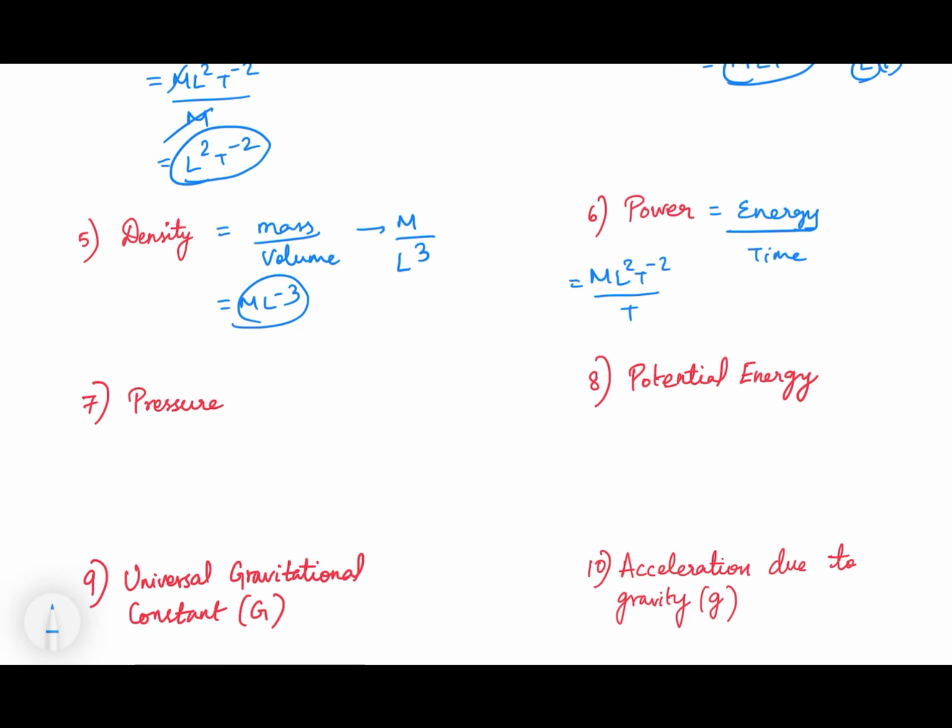Now here, don't make a common mistake everyone is making. Please look carefully and understand this. When this T is going up, it is going to become negative. Don't put positive. So M L^2 T^-3. It is not T^-1, not at all. When this T is at the bottom, it is positive, but when it goes to the top, it is going to become negative. So T^-2 plus T^-1 is what? It is T^-3.